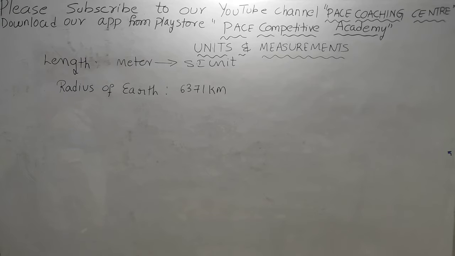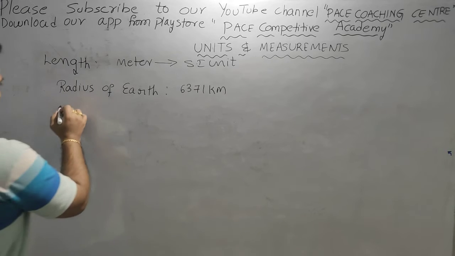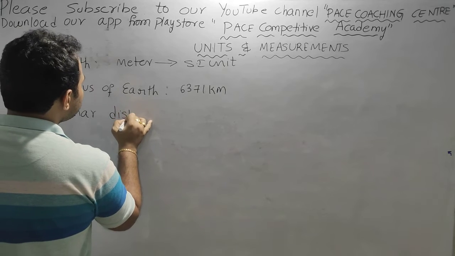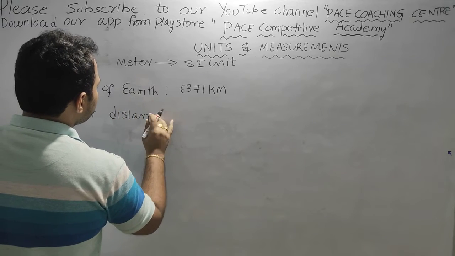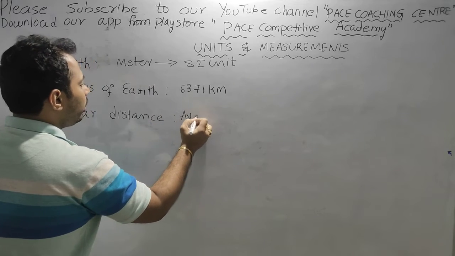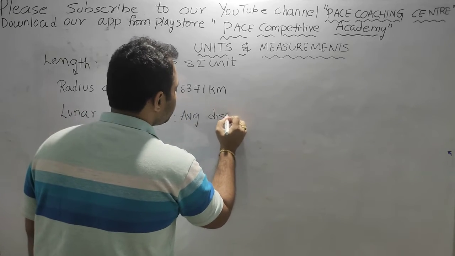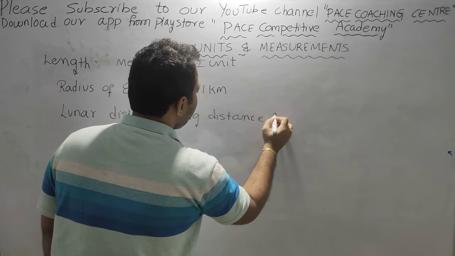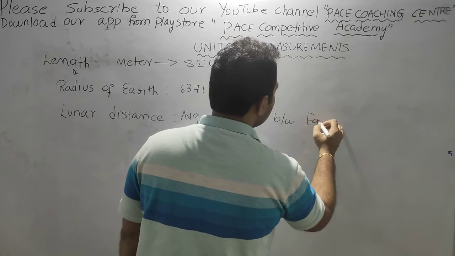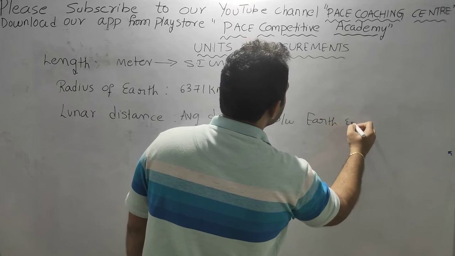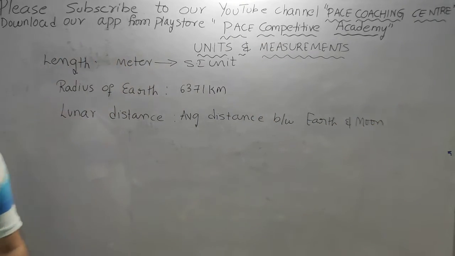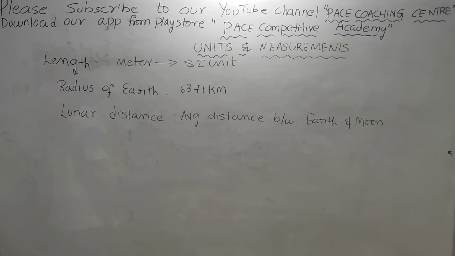Lunar distance. The average distance between the Earth and Moon is the lunar distance.